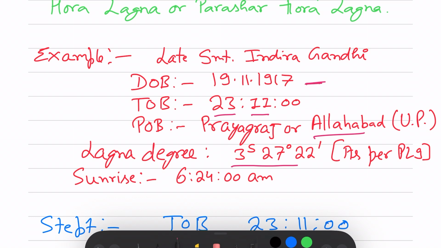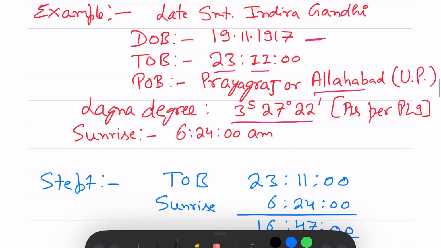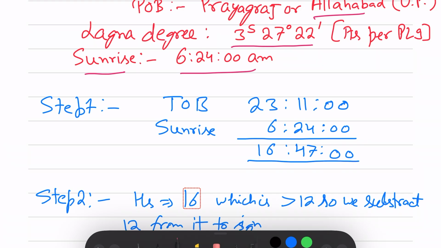Lagna degree is 3 sign 27 degree 22 arc minute as per Parashar Light. When I add these details into the Parashar Light, I am getting this value. Few books have some different value related to the minutes, so I am referring to the Parashar Light. The sunrise on the day of 19/11/1917 was 6:24 a.m. So the first step is to calculate the Istkal, that is the difference from the birth time to the sunrise. It is coming as 16 hours 47 minutes and 0 seconds.